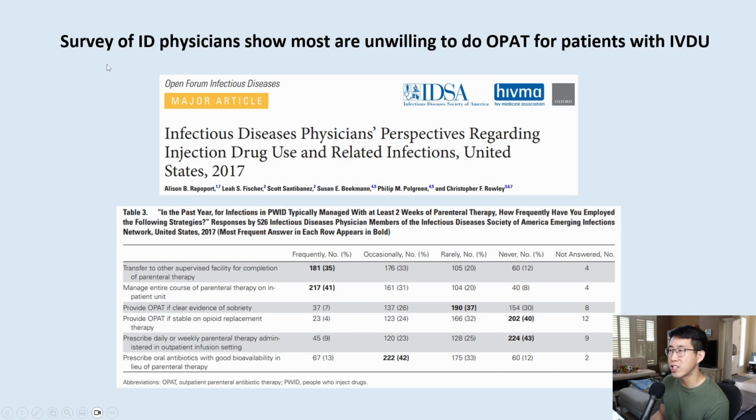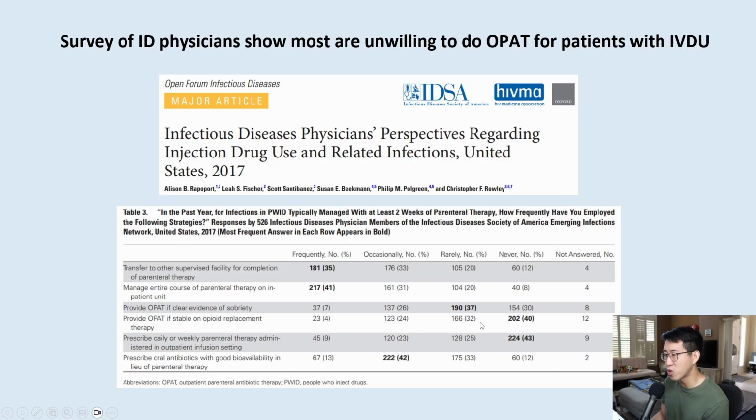You can also see a survey of infectious disease physicians that shows that most of them are unwilling to do OPAT for patients with IV drug use. You can see that 35% of the time they transferred the patients to a SNF to complete IV antibiotics. 41% of the time, they just kept them inpatient the whole time to finish their whole antibiotic course. And even if the patients had clear evidence of sobriety, 37% of ID physicians rarely gave them OPAT as an option. And if they had stable opioid use disorder on opioid replacement therapy, 40% of ID physicians said they never provide OPAT to these patients.